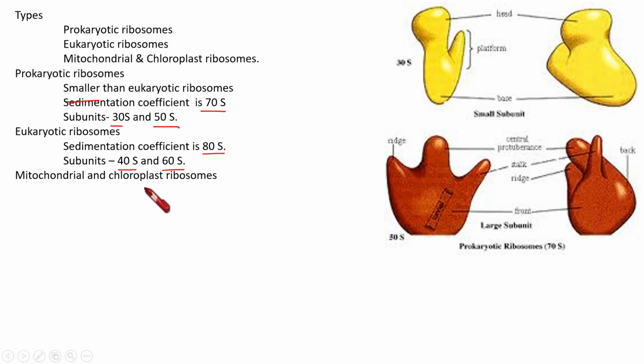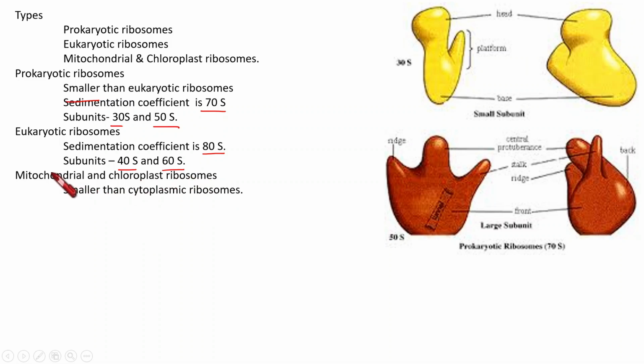Then mitochondrial and chloroplast ribosomes are smaller than the cytoplasmic ribosomes. Cytoplasmic ribosomes means the eukaryotic ribosomes seen in the cytoplasm. Why are they smaller? Because it is believed that mitochondria and chloroplasts are actually prokaryotic cells engulfed by the eukaryotes in the past time of evolution.